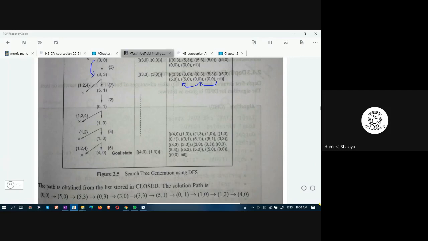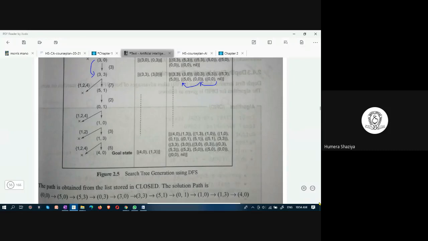Pouring 2 gallons of water from the 3 gallon jug into the 5 gallon jug. Actually it is from 3, 3 that you got 5, 1. How did you get 5, 1? The 5 gallon jug already has 3 gallons of water. From the 3 gallon jug, you pour 2 gallons into the 5 gallon jug. So the 5 gallon jug is full now, and in the 3 gallon jug, you have 1 gallon of water.